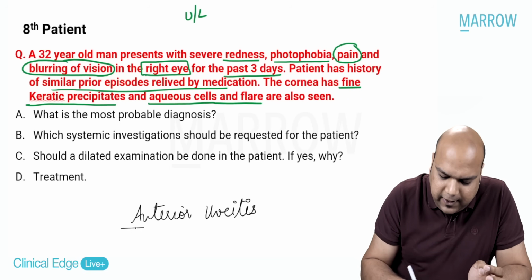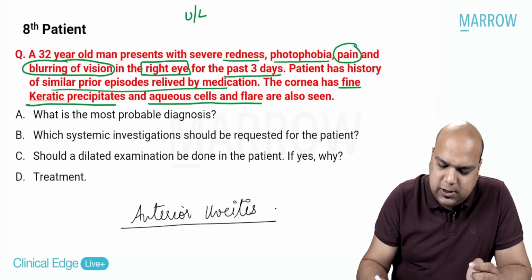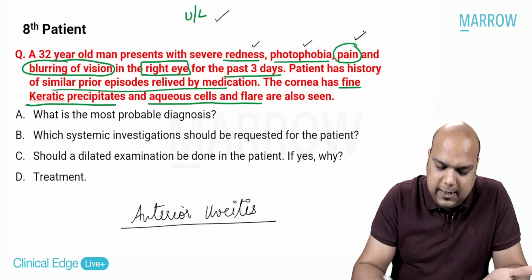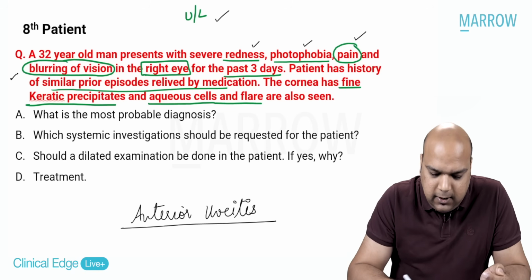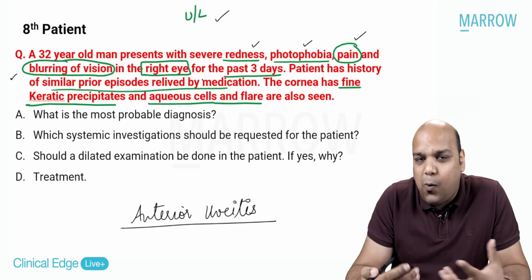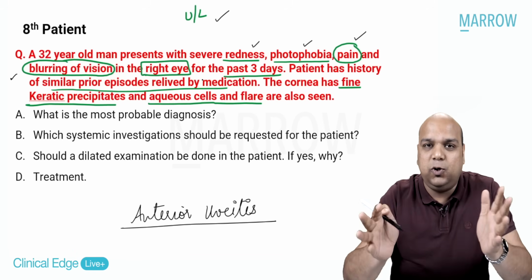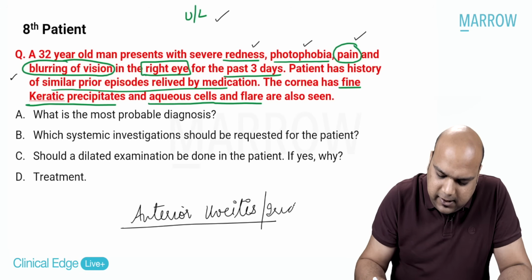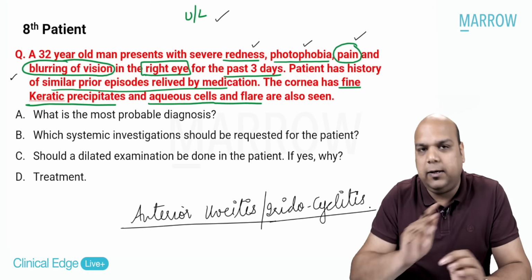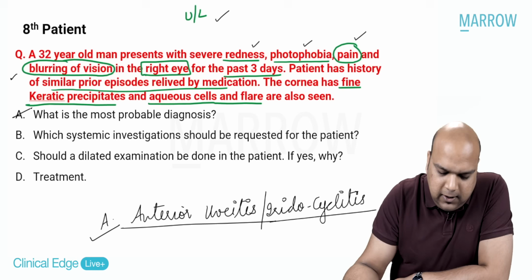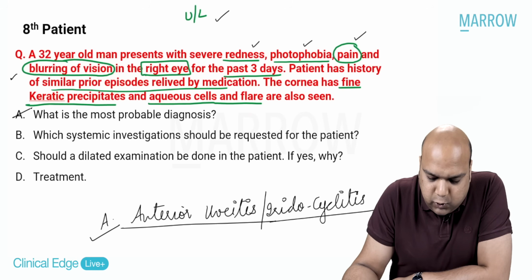Now, if it is a case of anterior uveitis, is anterior uveitis mostly unilateral? Yes. Does it present with redness? Yes. Photophobia? Yes. Pain? Yes. Blurring of vision? Yes. Similar prior episodes? Yes. Uveitis can recur. Relieved by medication? Yes. So the whole case scenario is shouting towards the diagnosis of anterior uveitis, also known as iridocyclitis. Are we clear about this? Now, what is the most probable diagnosis? Answered already. A. Which systemic investigation should be requested for the patient?